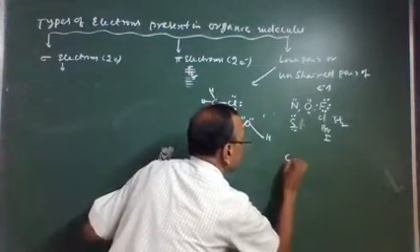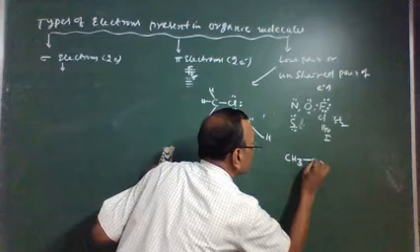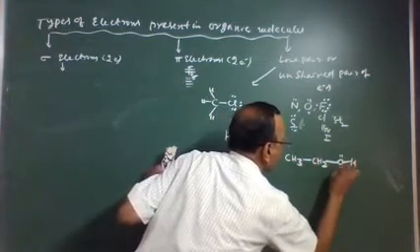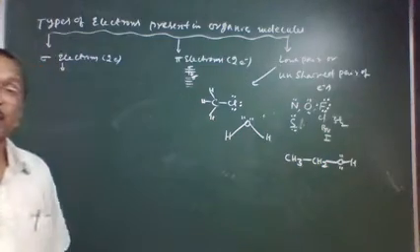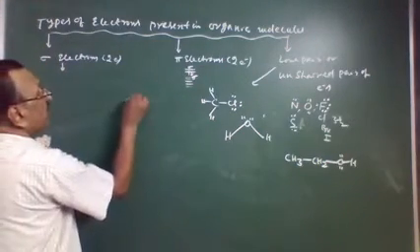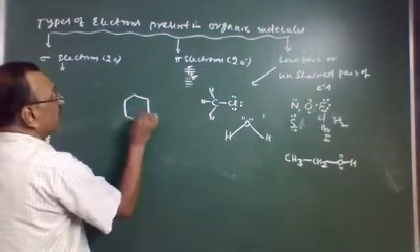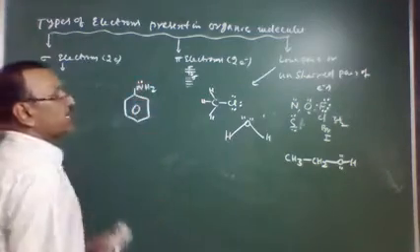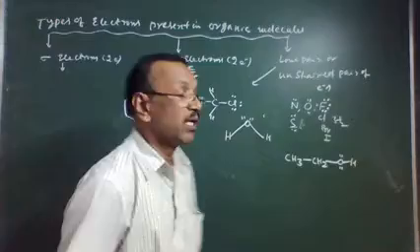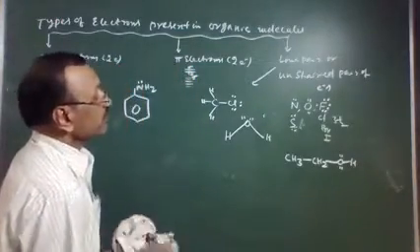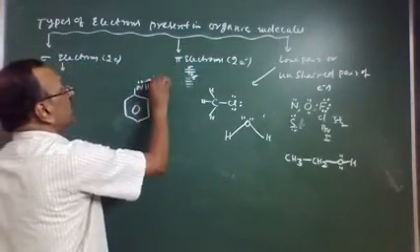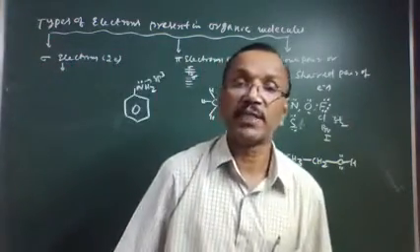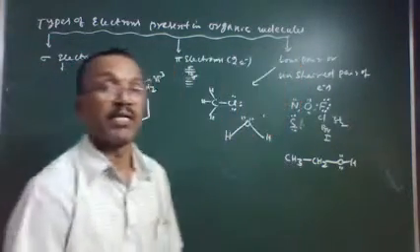We have ethyl alcohol molecule, where oxygen carries two lone pairs. We have aniline molecule, where nitrogen carries one lone pair of electrons, and this lone pair is present in the sp3 hybridized state.